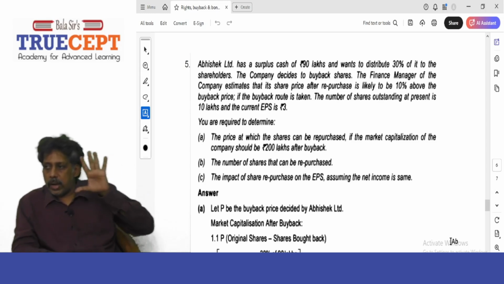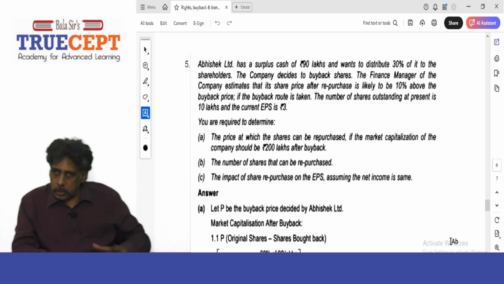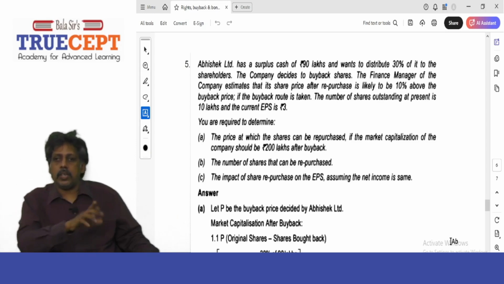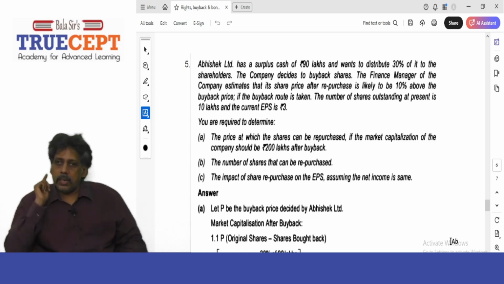You all know what market cap is: the number of shares outstanding into the price per share. Therefore, 200 lakh is the market cap after buyback.